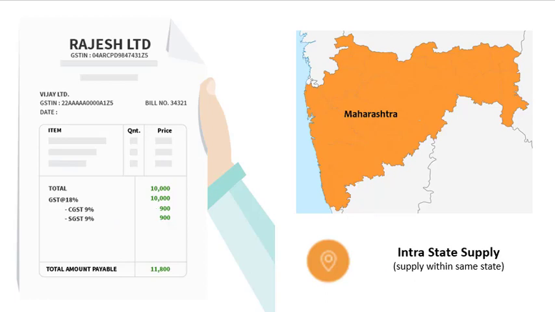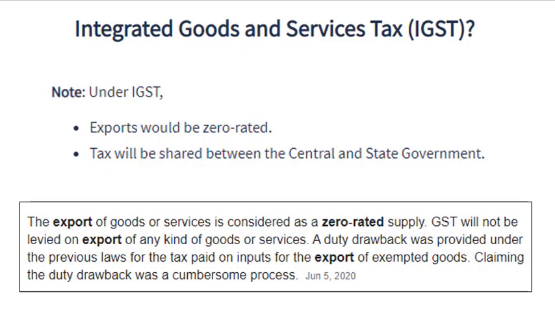What is integrated goods and service tax, IGST? Under GST, IGST is a tax levied on all interstate supply of goods and services and will be governed by the IGST Act. IGST will be applicable on any supply of goods or services in both cases of import to India and export from India.